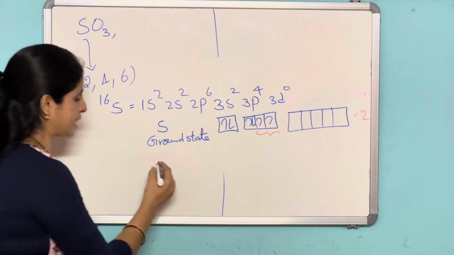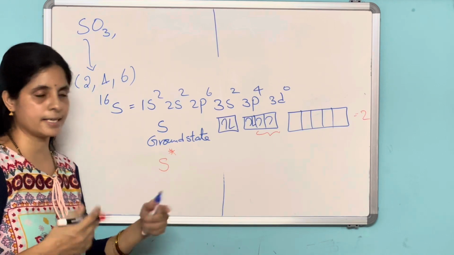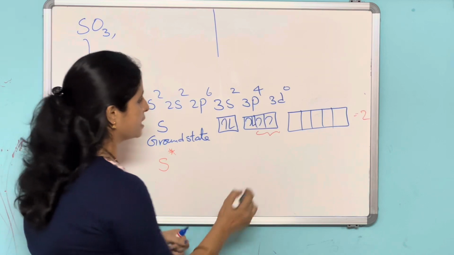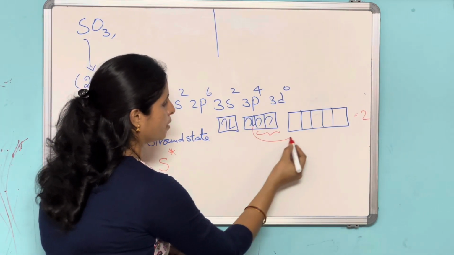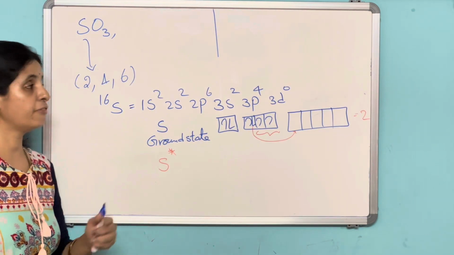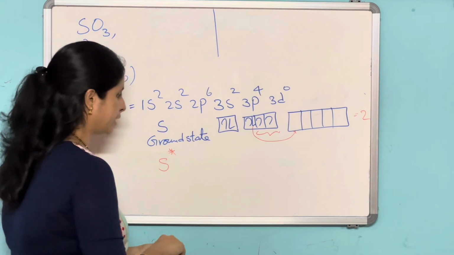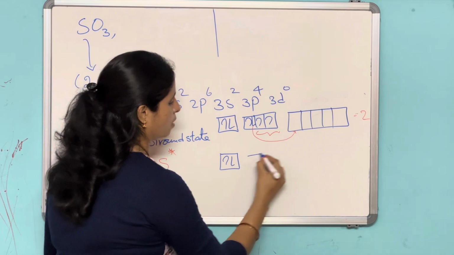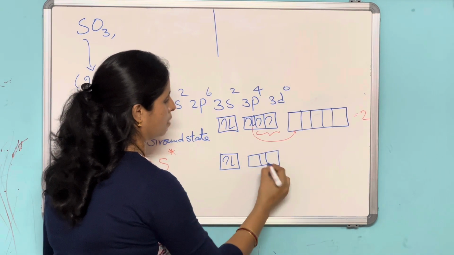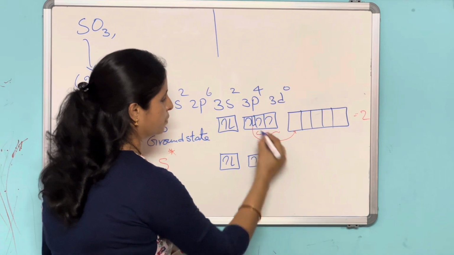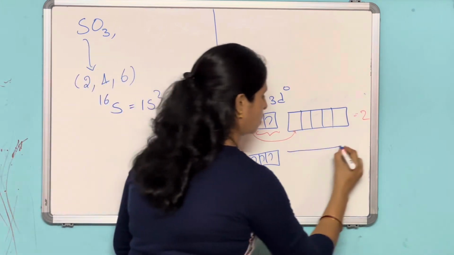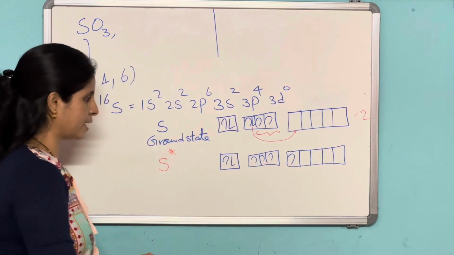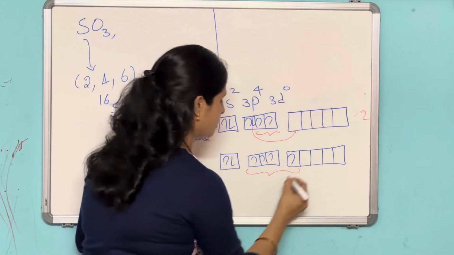Okay, so now the first excited state. Star means excited state, first excited state. So in the first excited state, this electron will jump into this vacant d orbital. Now write down the electronic configuration. One, two, three, this electron. So what is the valency here? It exhibits the valency of 4.